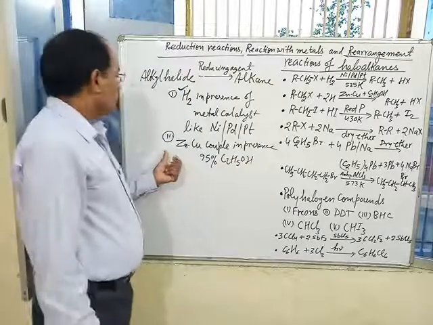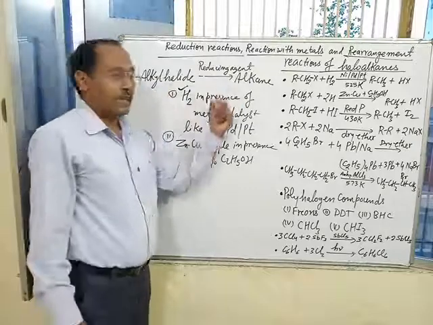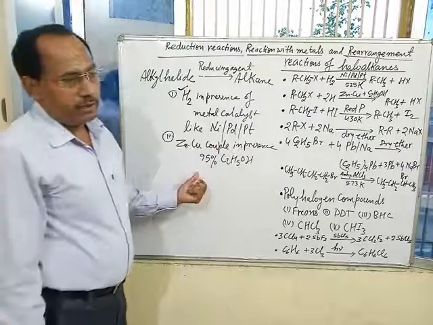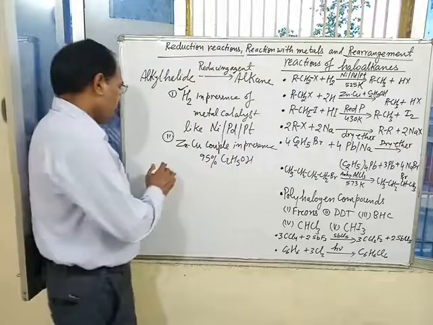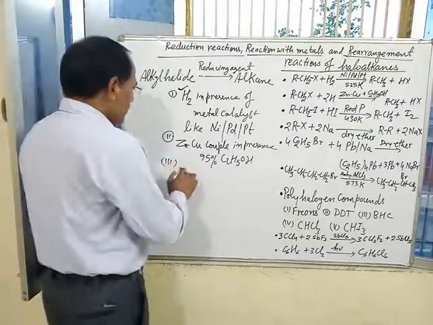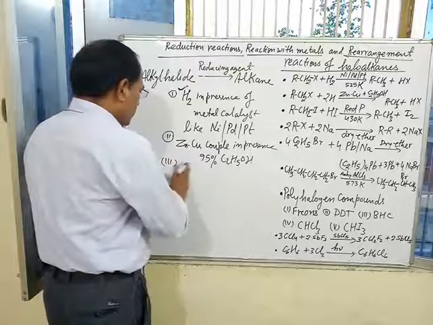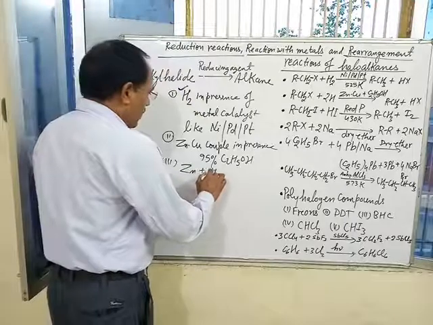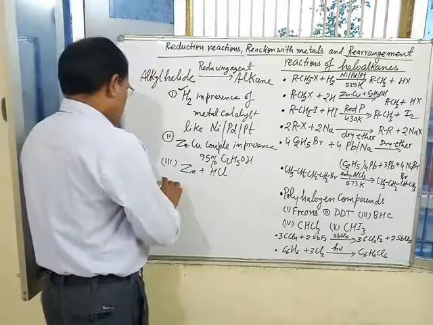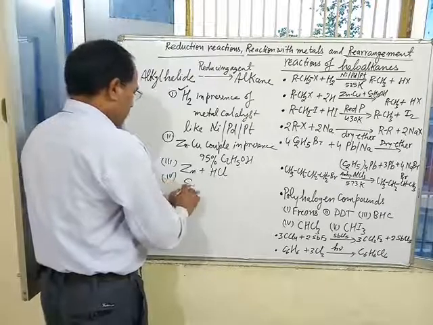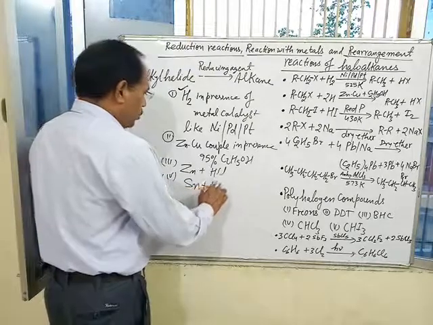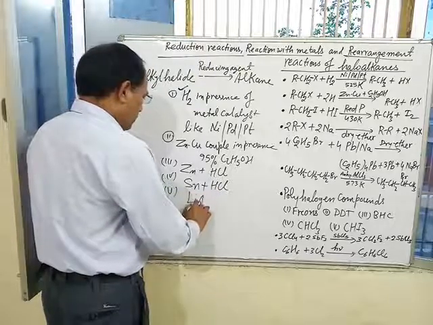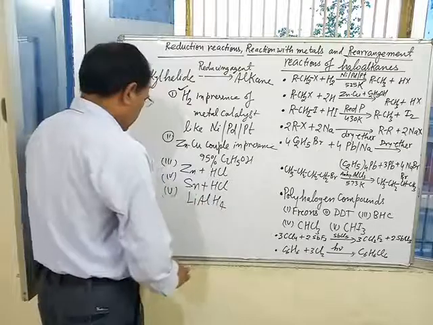Second reducing agent used to reduce alkyl halide into corresponding alkane is zinc copper couple in presence of 95% ethyl alcohol. Third, zinc and HCl, hydrochloric acid. Fourth reducing agent, tin plus hydrochloric acid. Fifth reducing agent, lithium aluminum hydride.